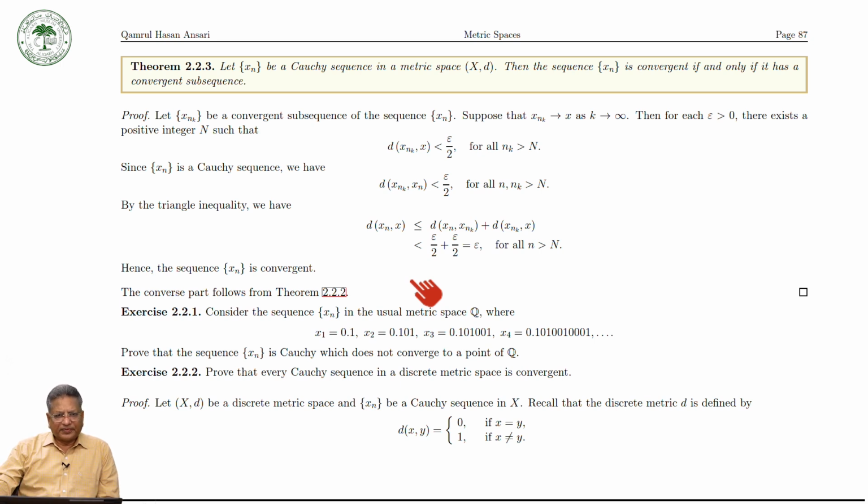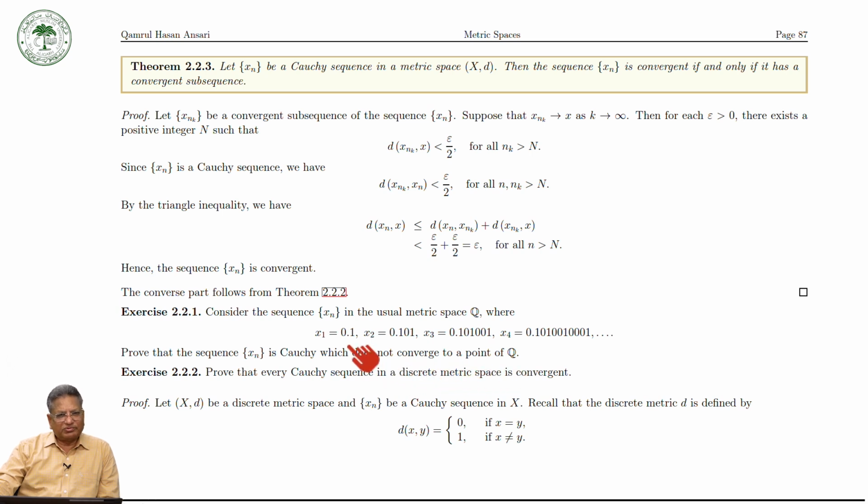Now consider the sequence xn in the usual metric space Q, where the terms of the sequence are x1 = 0.1, x2 = 0.101, x3 = 0.0101001, and x4 and so on. Prove that xn is a Cauchy sequence which does not converge to a point of Q.